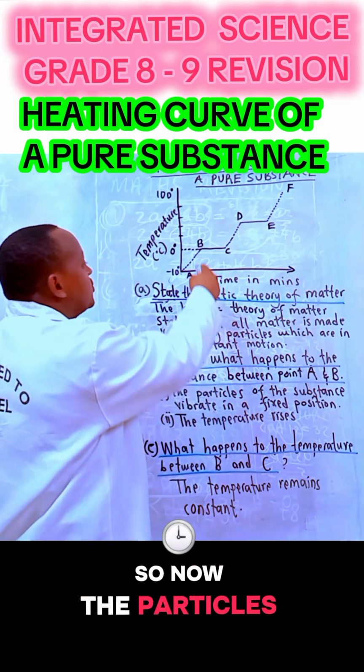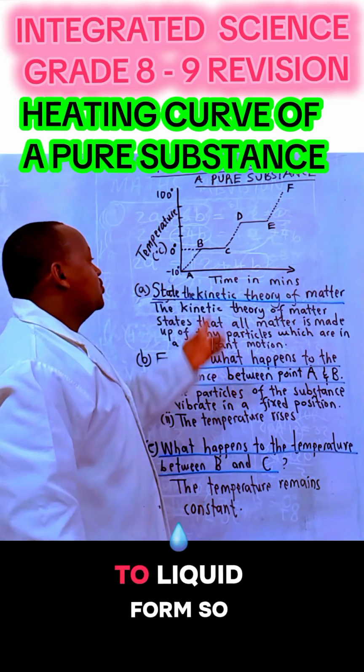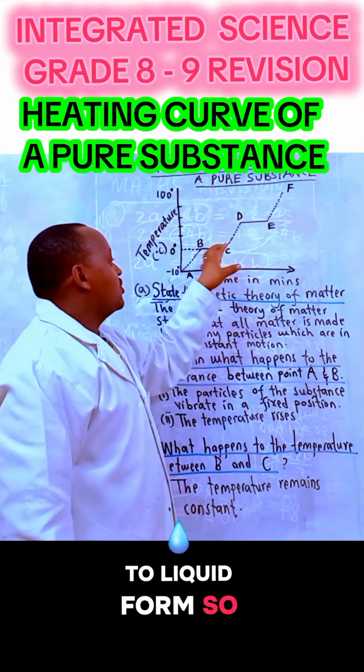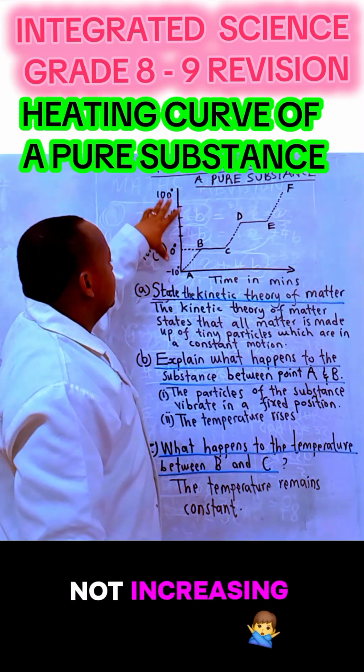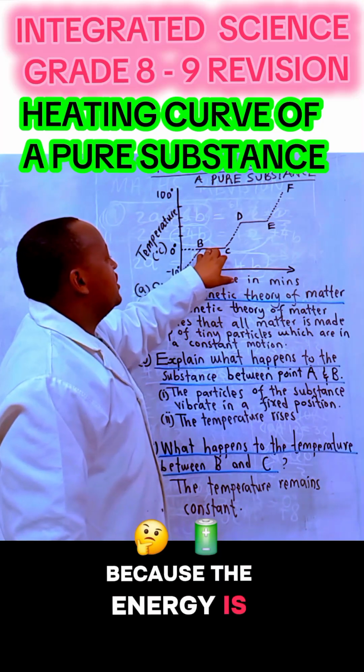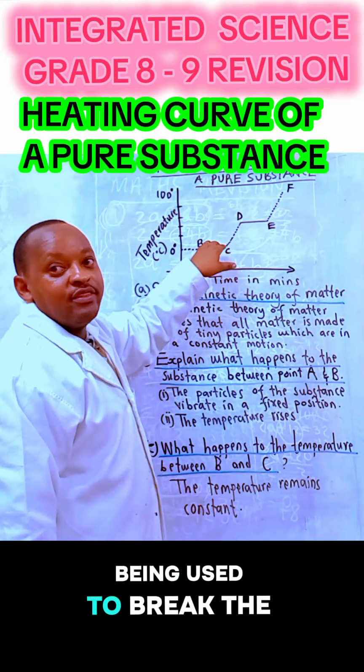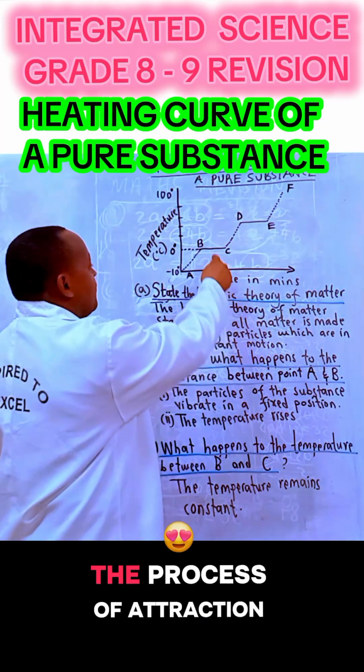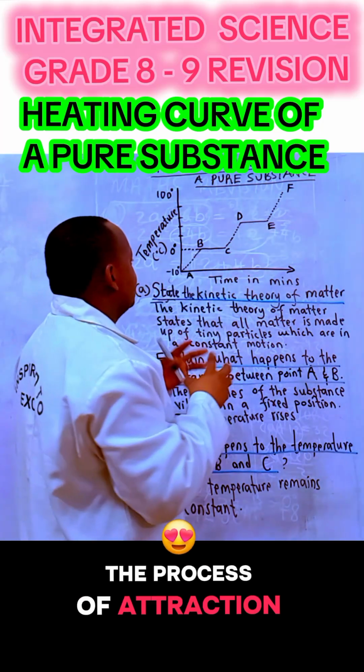So now the particles are changing to liquid form. Here the temperature is not increasing because the energy is being used to break the forces of attraction.